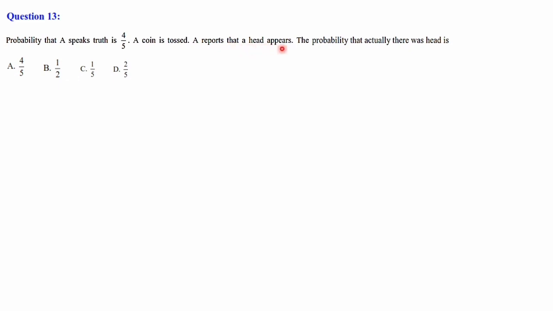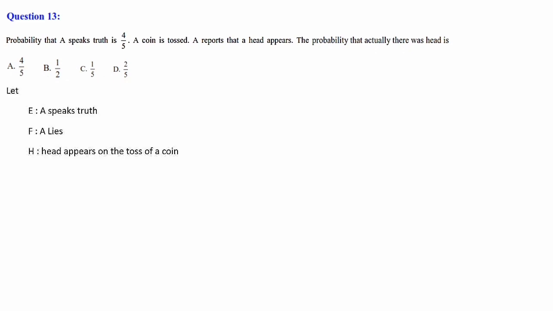But it may be true or it may not be true. It depends upon the credibility, or the probability, of him speaking the truth. That is 4 by 5. We don't know whether he is speaking the truth or not. The probability that actually there was a head is... out of these 4, one option we have to take.